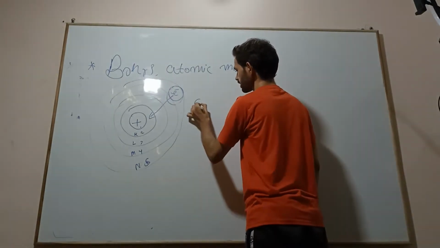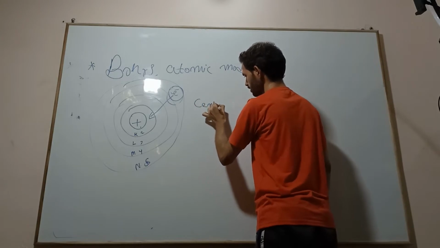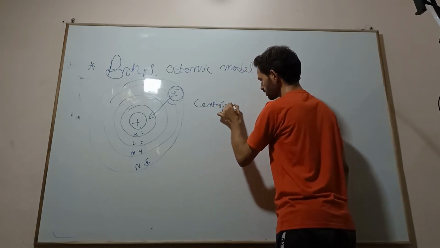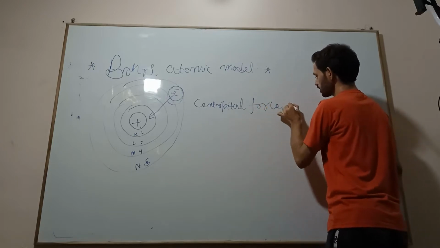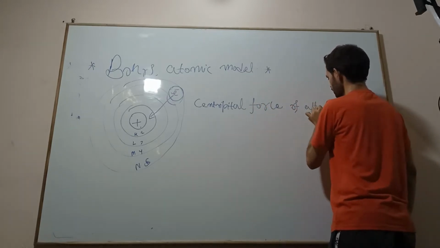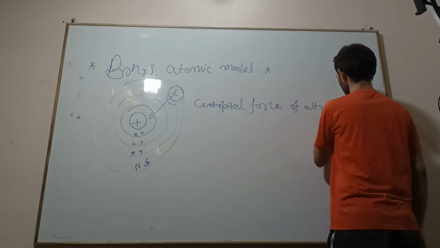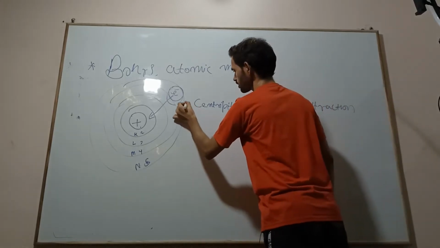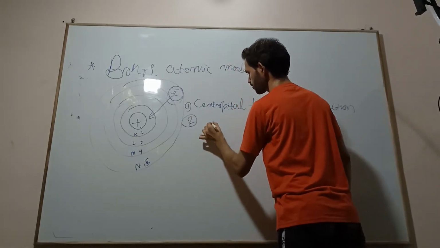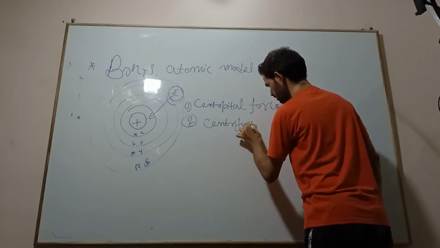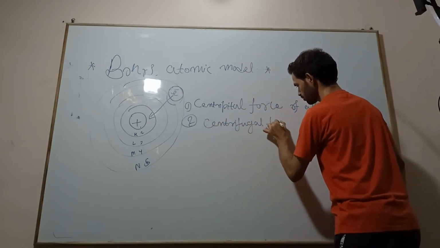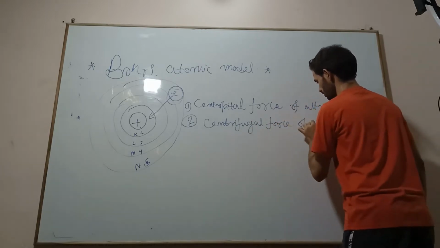So these are the centripetal force of attraction, and another one is the centrifugal force of attraction.